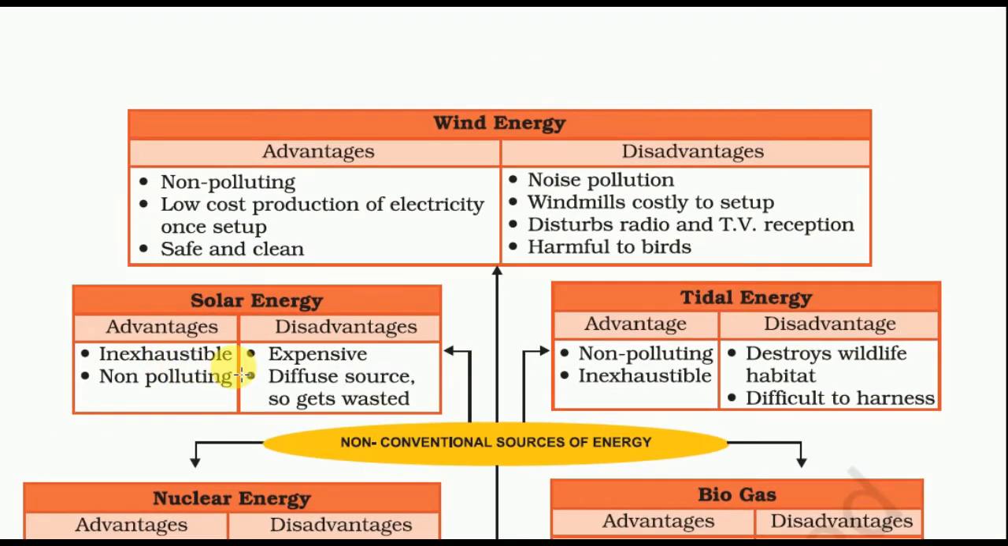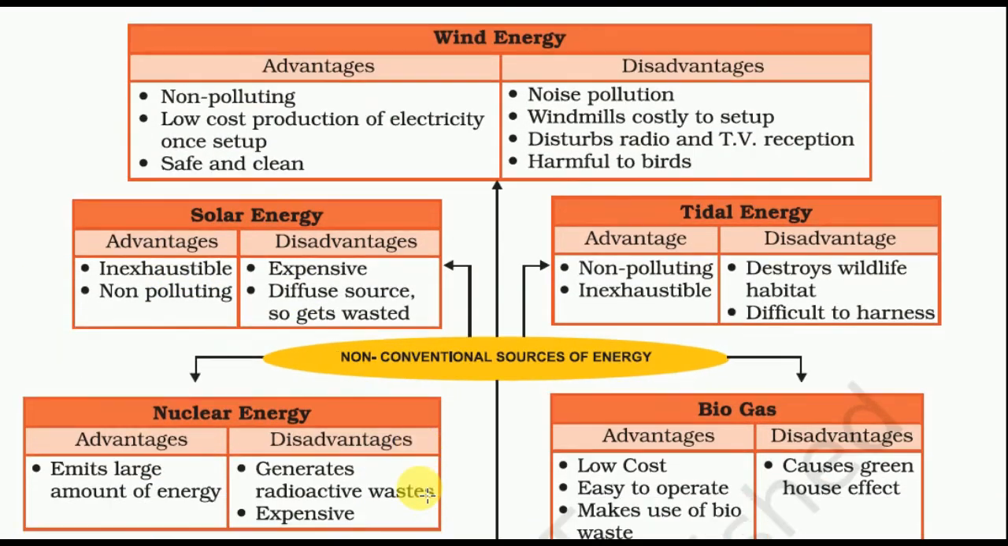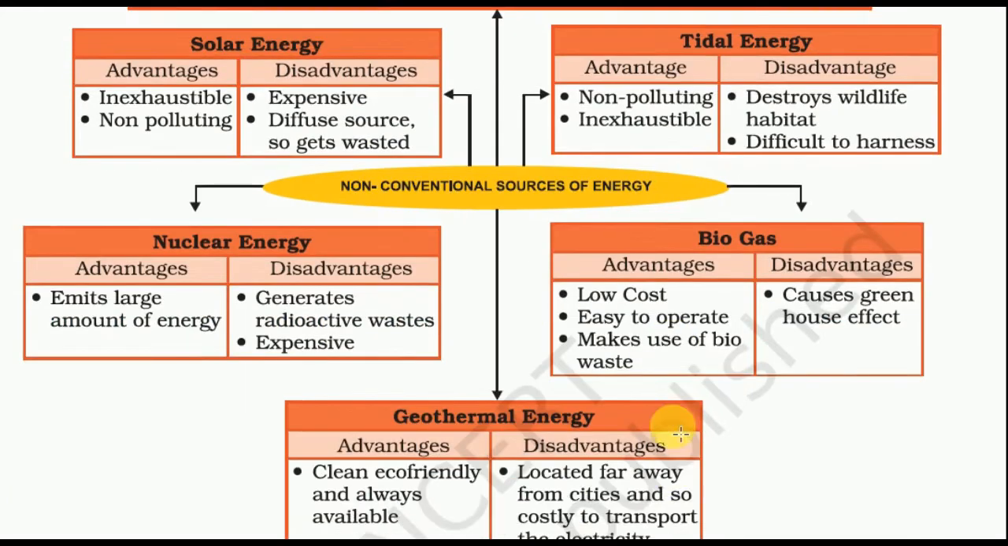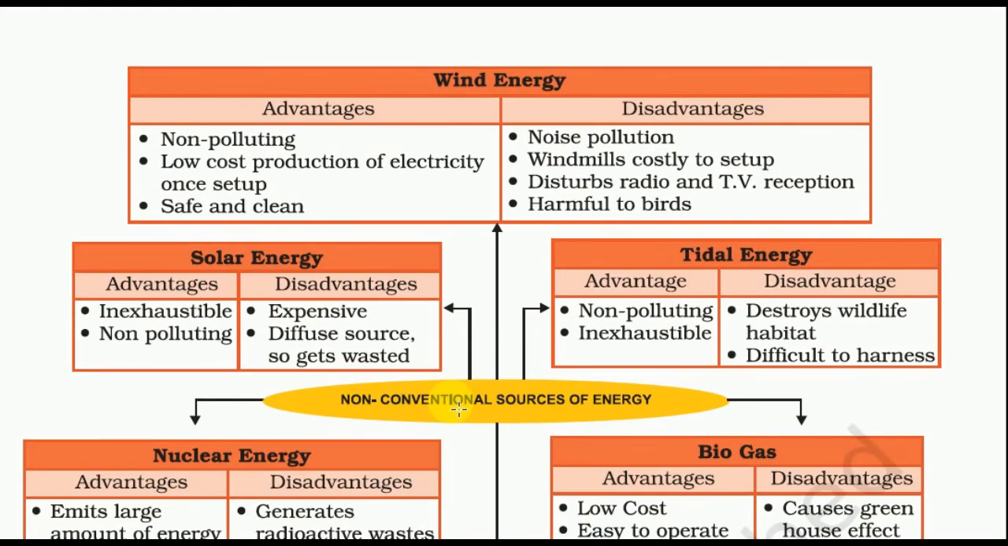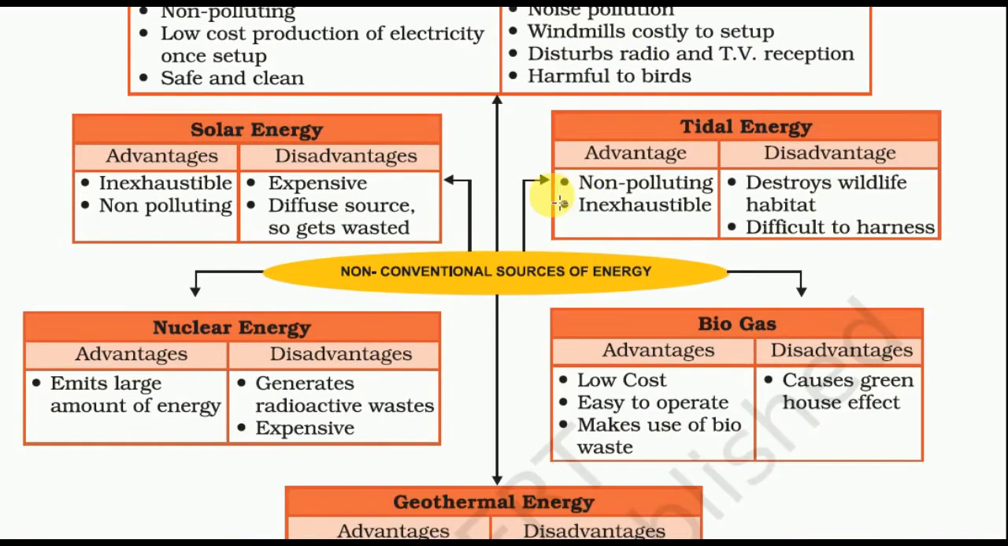So these are all non-conventional sources of energy: tidal energy, wind energy, solar energy, nuclear energy, biogas, and geothermal energy. What are their advantages and disadvantages? Wind energy is non-polluting, with low-cost production of electricity, one-time setup, safe and clean. But what are the disadvantages? Noise pollution, windmills are costly to set up, they disturb radio and TV reception, and they are harmful to birds.